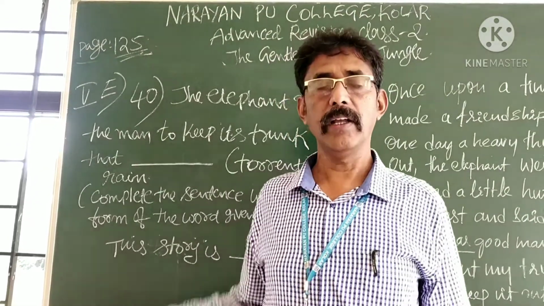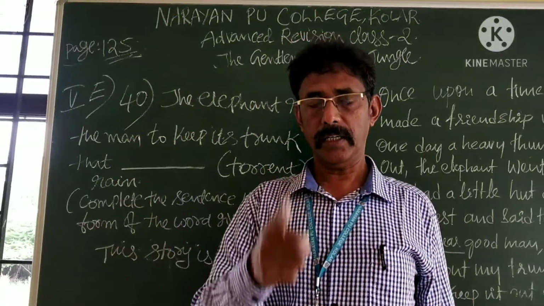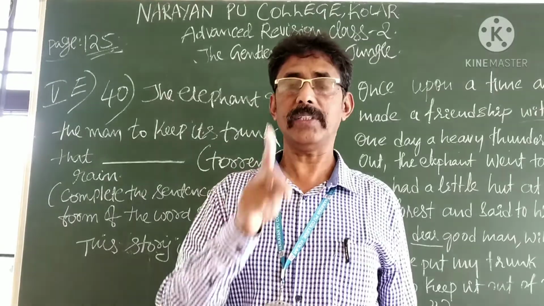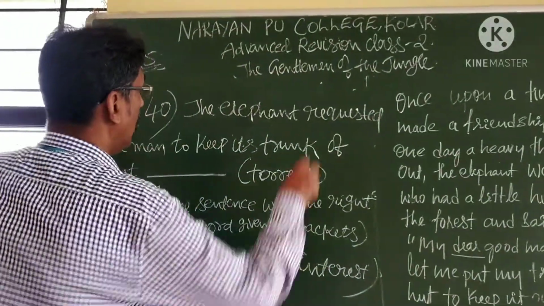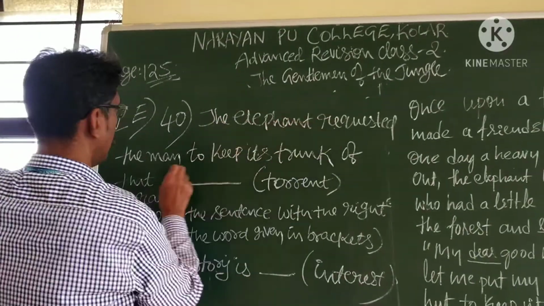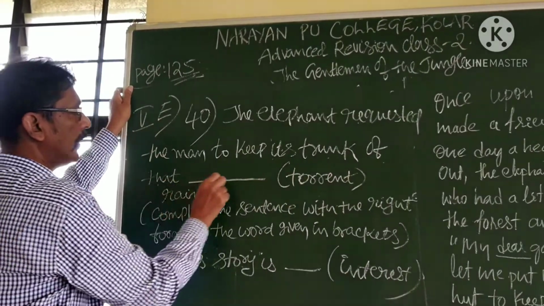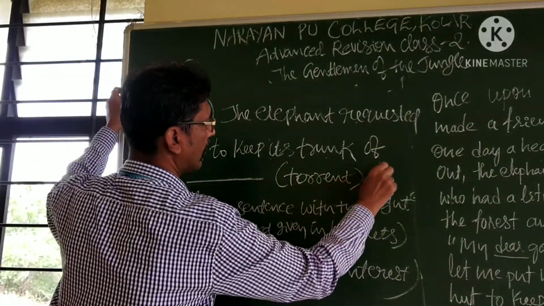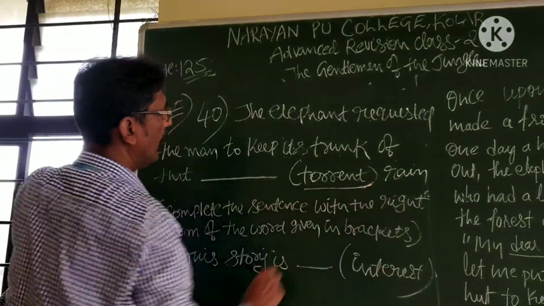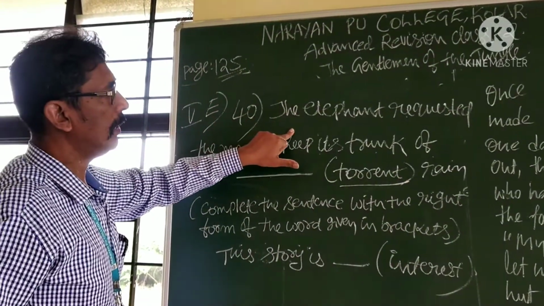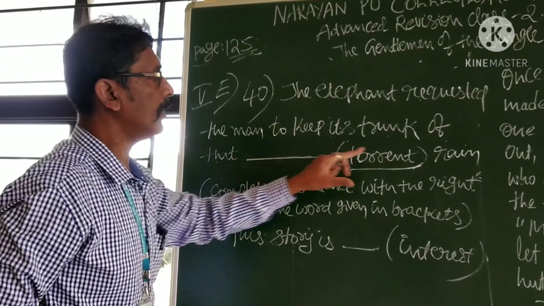Now third topic, question number 40, 5th E 40. It is a 1 mark question. It is like, see, the elephant requested the man to keep its trunk out of the dash rain. I will write rain here. Rain. No problem. See, once more. The elephant requested the man to keep its trunk out of that dash rain.